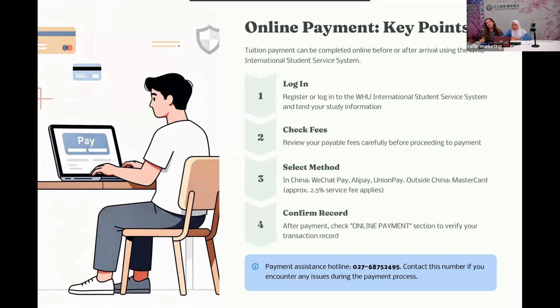And then don't forget to save the confirmation of your payment, because, as you know, you will need to provide it during your registration. So save the confirmation and the receipt. If there are any problems during your payment, please contact this hotline, which you can see on screen. So save this and contact this phone. You can also text us by email, the Wuhan University admission email, and then they will help you to solve this issue. So no problem.